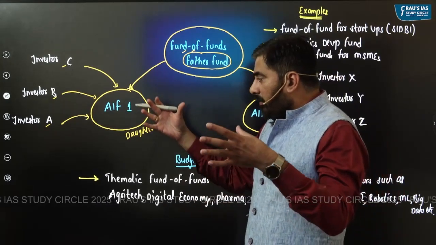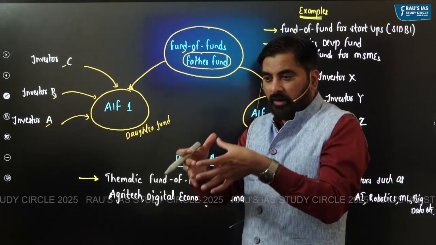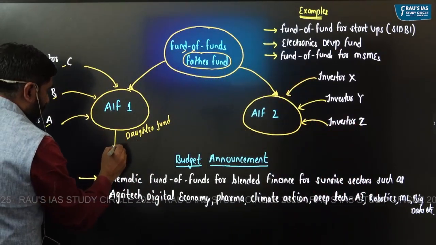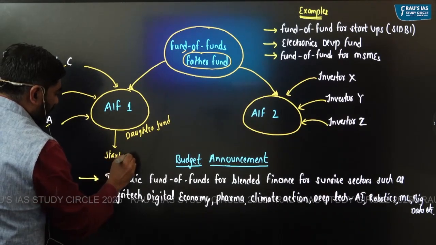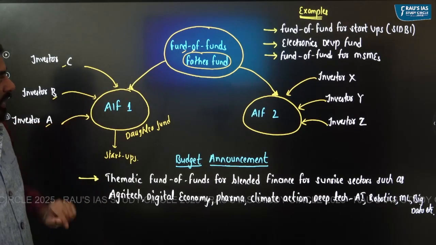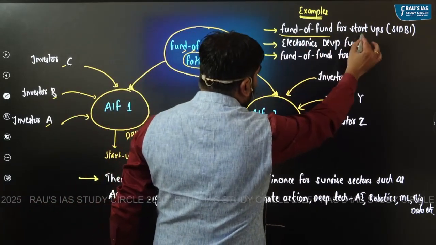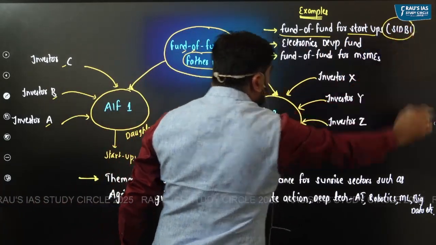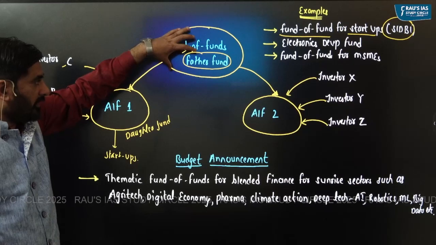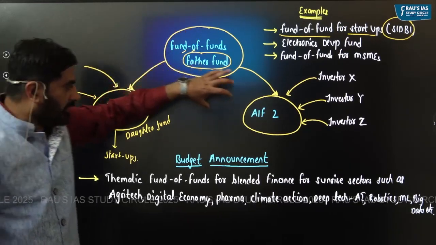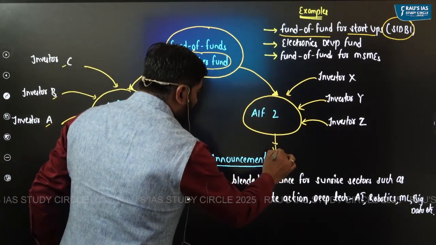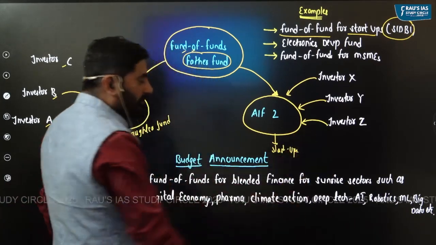So it will mobilize money from different investors, one of which being the fund of funds. After it mobilizes the money, this money can be invested in startups, right? So we do have a fund of funds for startups, which is under SIDBI. As you can see, this fund of funds for startups under SIDBI will give money to different alternate investment funds. And these alternate investment funds will in turn invest in startups.